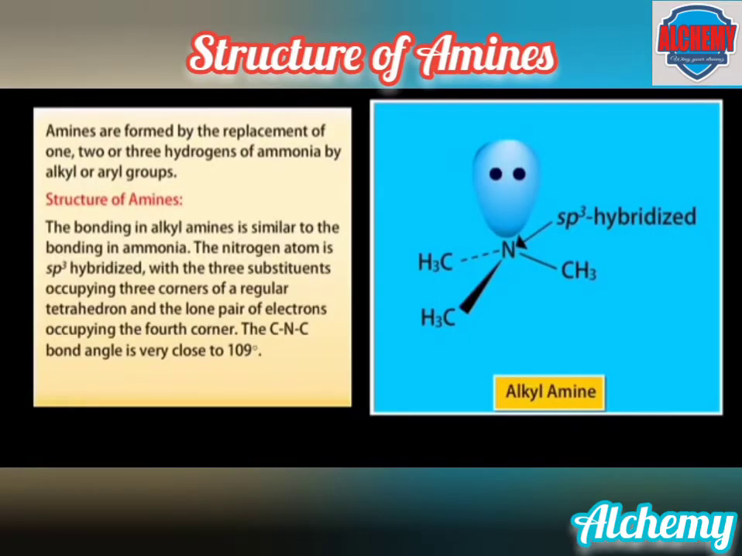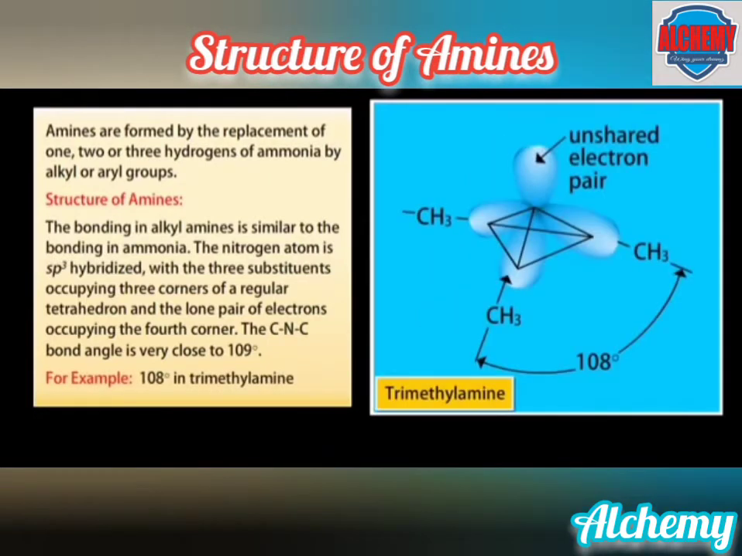Next, we will discuss the structure of amines. The bonding in alkyl amines is similar to the bonding in ammonia. The nitrogen atom is sp3 hybridized with three substituents occupying the three corners of a regular tetrahedron and the lone pair of electrons occupying the fourth corner. The C-N-C bond angle is very close to 109 degrees. For example, the C-N-C bond angle in trimethylamine is 108 degrees.